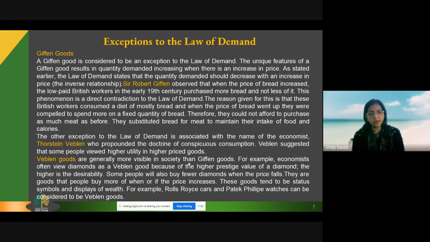The reason behind it is to show off, for a snob appeal, to have a place in society. They want to justify themselves as multi-rich or multi-millionaires. So this is called Veblen goods. In this case also, even at a higher price, there is an increase in demand.